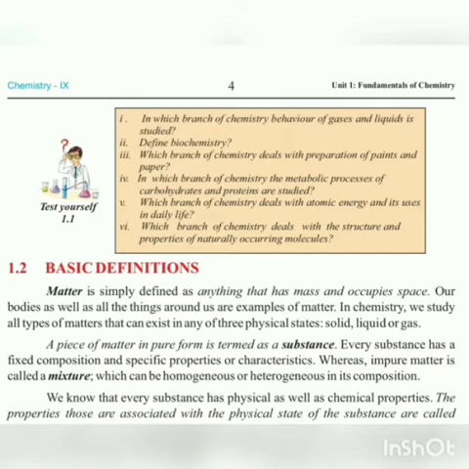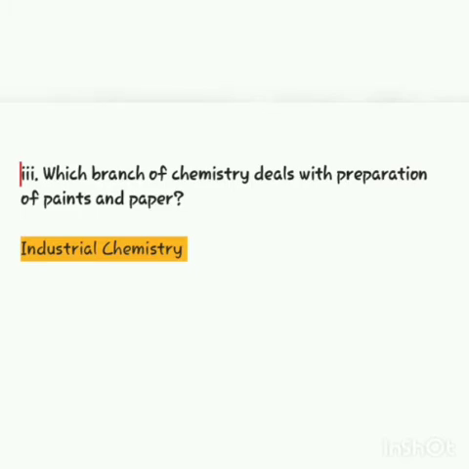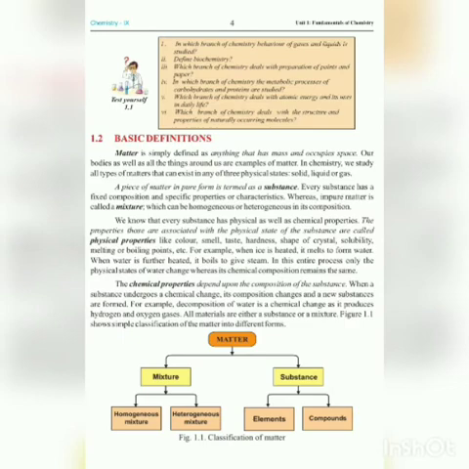Our next question is, which branch of chemistry deals with preparation of paints and paper? As you know, industrial chemistry is a branch of chemistry that deals with the manufacturing of chemical compounds on a commercial scale. As we have done, it is used in fertilizers, soap, textile, agricultural products, paints and paper. So we can say that industrial chemistry is a branch of chemistry that deals with the preparation of paints and paper.